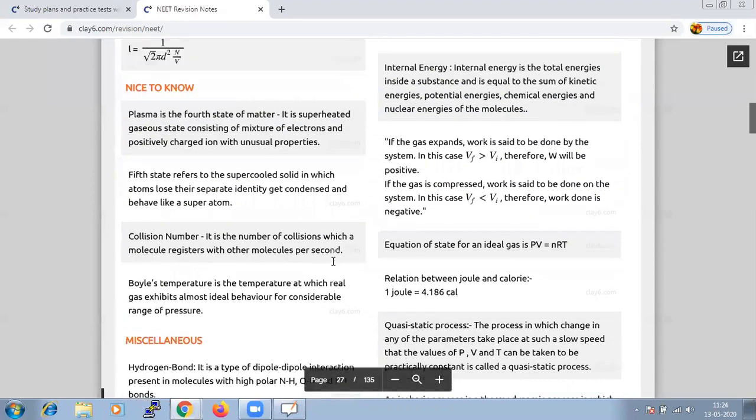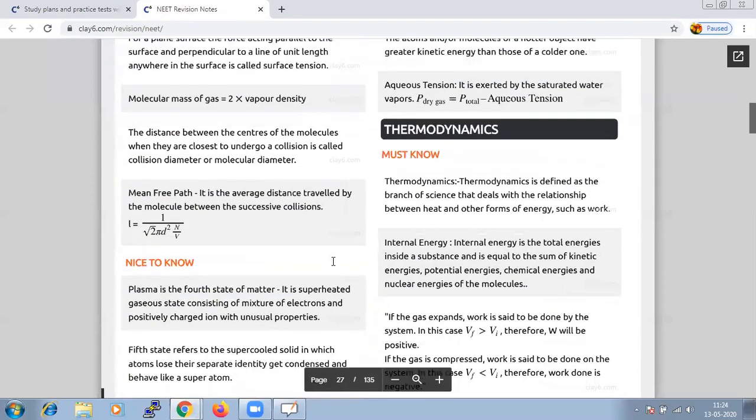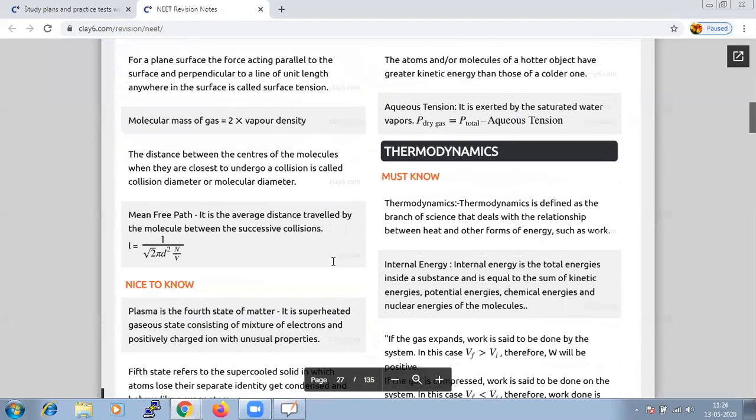Before we attempt a test, it is quick and simple to revise the notes, and then the test becomes easier. So please go through the revision notes so that your work becomes simpler.